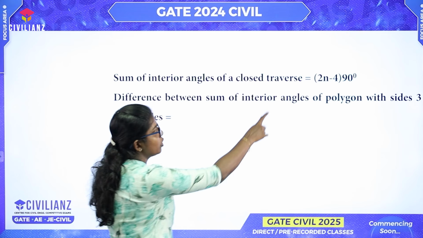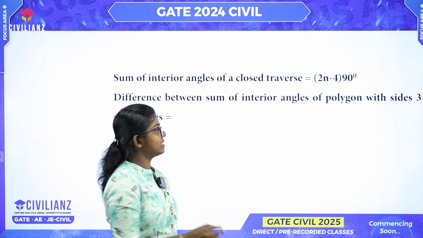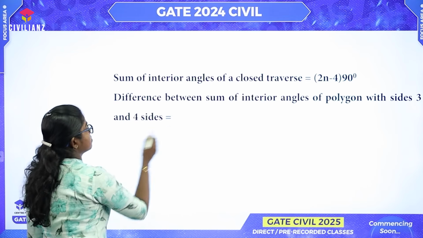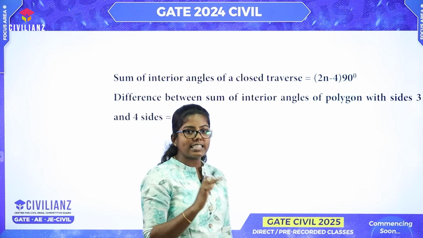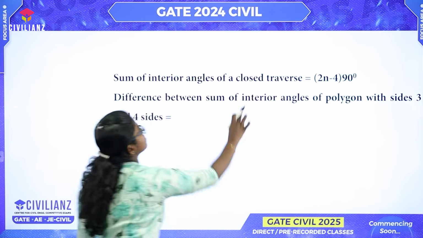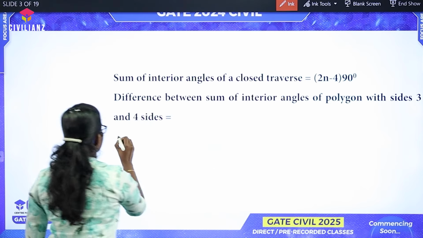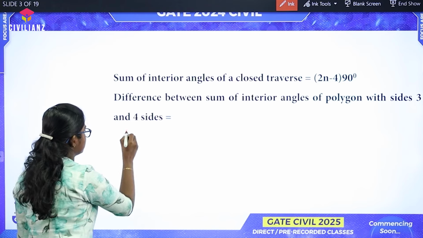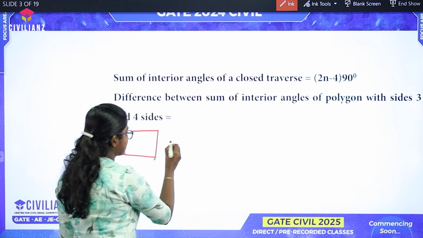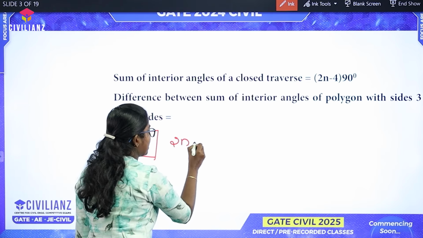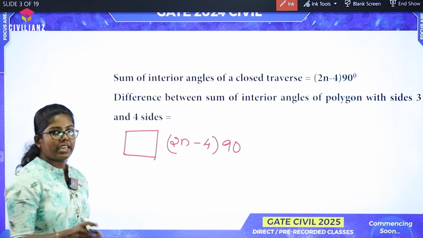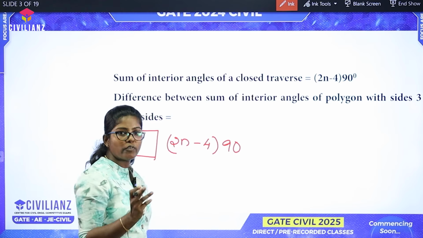We know the formula (2n minus 4) into 90 is the sum of interior angles of a polygon. Then we can assume a 3-sided polygon is a triangle and a 4-sided polygon is a rectangle. Let's draw this diagram. This is a rectangle. We have the 4 sides. (2n minus 4) into 90 is the sum of interior angles.